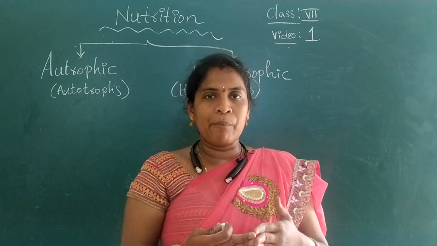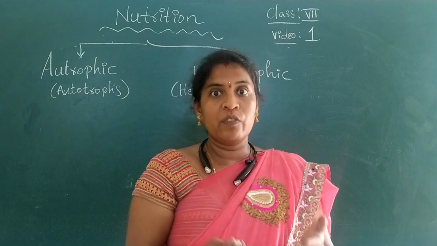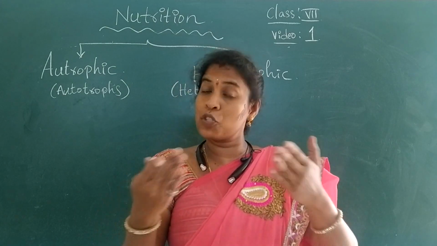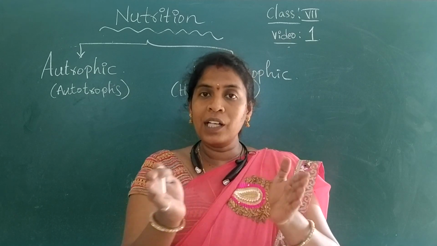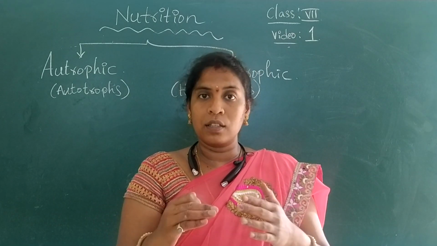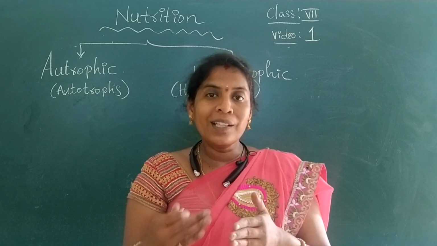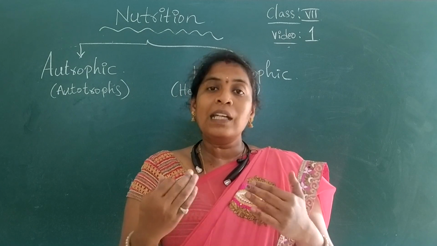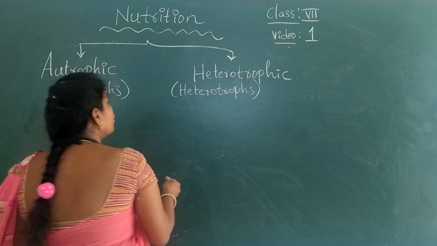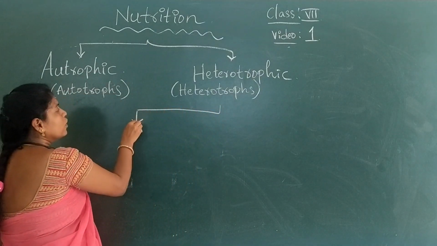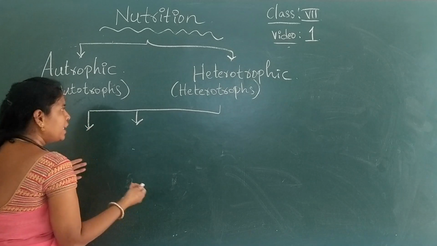So depending is compulsory. But how do they depend? Some of them depend on a live body, some depend on a dead body, and some of them mutually cooperate with each other for food. So they have different variations of taking food. The taking of food differs from one organism to another based on the intake of food. So again, heterotrophic nutrition has been classified into many types.